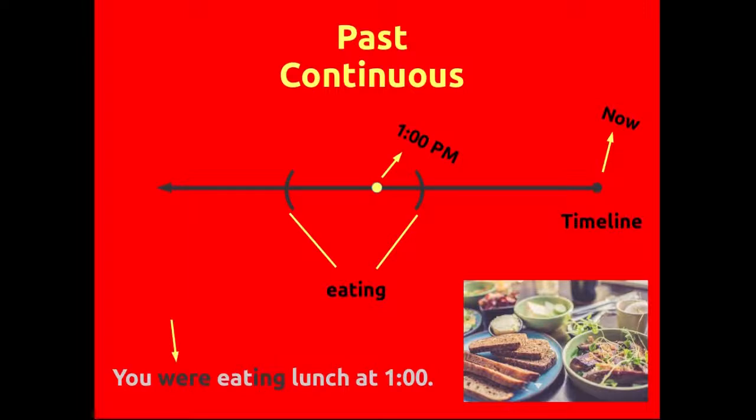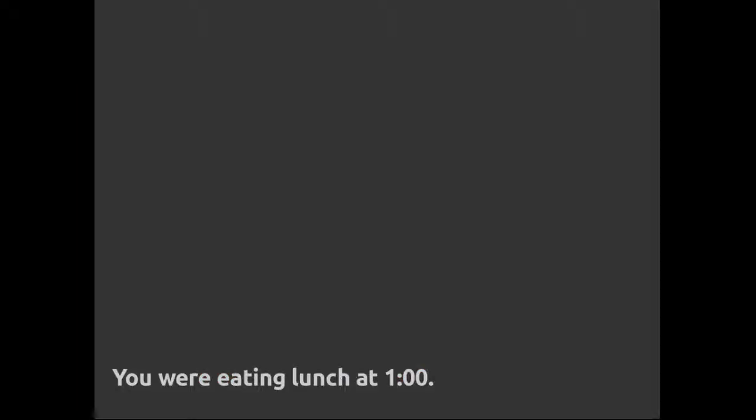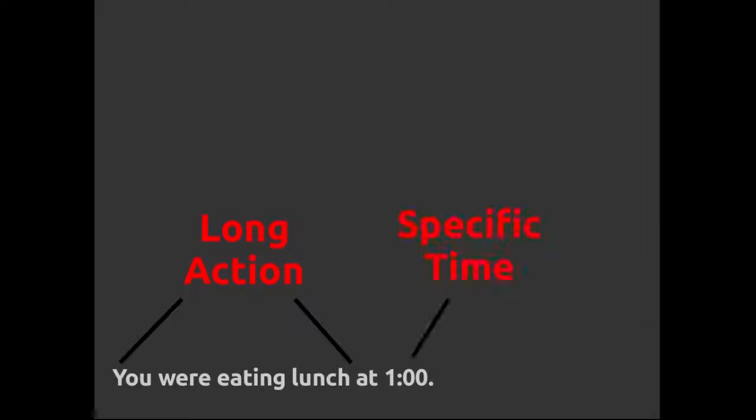So for the past continuous, we need the verb be in the past, which is was or were, and the verb plus ing, eating. You were eating. Past continuous. You were eating lunch at 1 o'clock. We have the long action, you were eating, and then the specific time, at 1 o'clock.